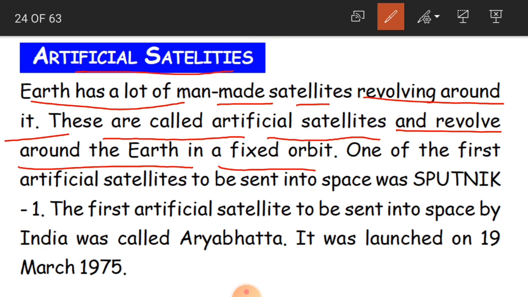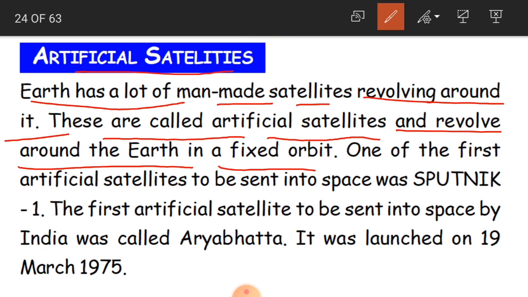And why do we make satellites, children? For developing our communication systems, for getting information about space, the universe and all that. Communication systems are like our mobile, TV, radio, and also for weather telecasting.